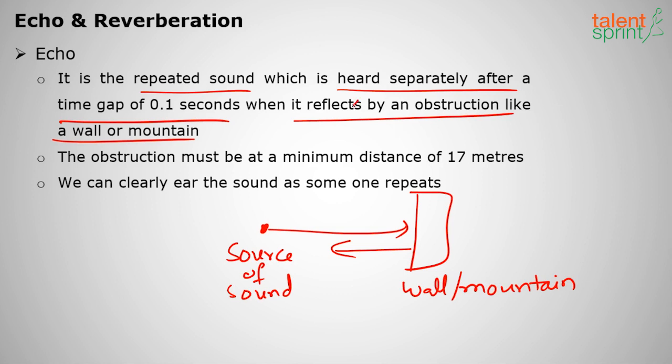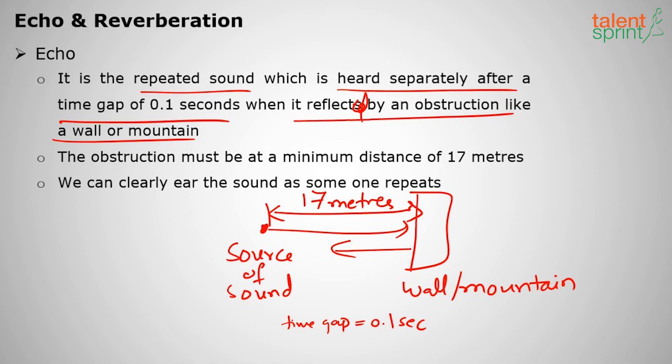So when it is reflected by an obstruction like a wall or mountain, first I have produced a sound. After a time gap of 0.1 seconds, I should clearly hear my sound. Suppose I say hello, I should hear it back after a clear time gap of 0.1 seconds, and the minimum distance between the source of sound and the obstruction should be 17 meters. Then only you can hear the echo. Generally we can hear it near the mountains, in open spaces.